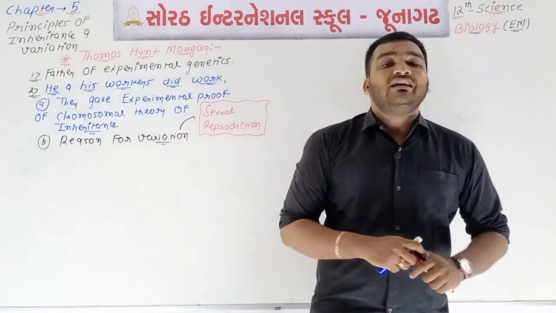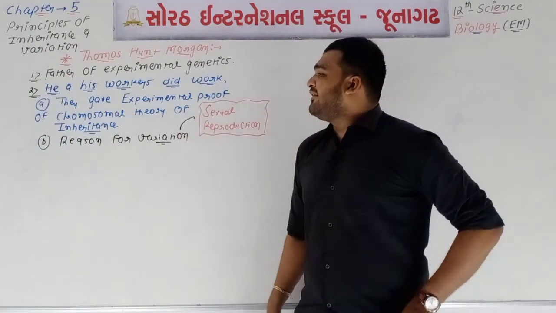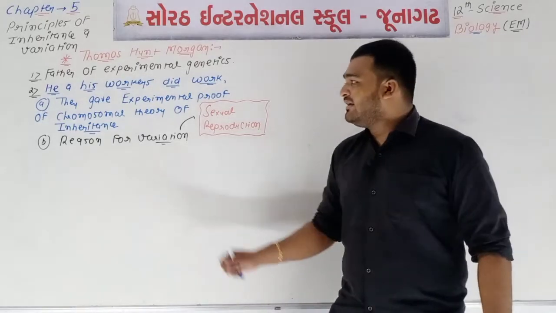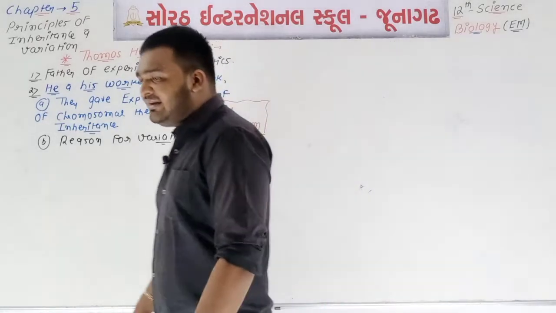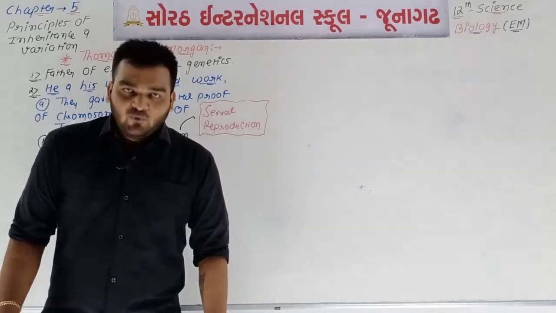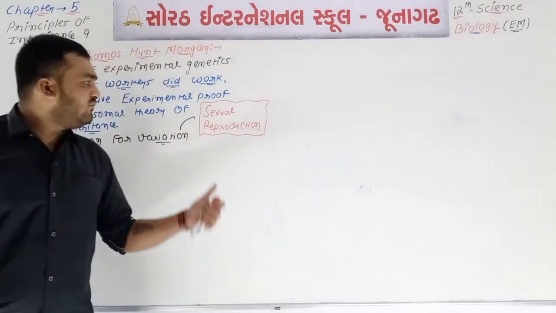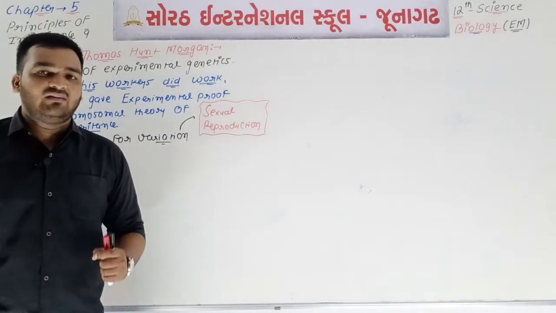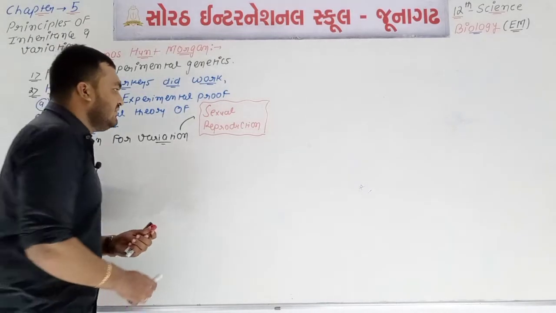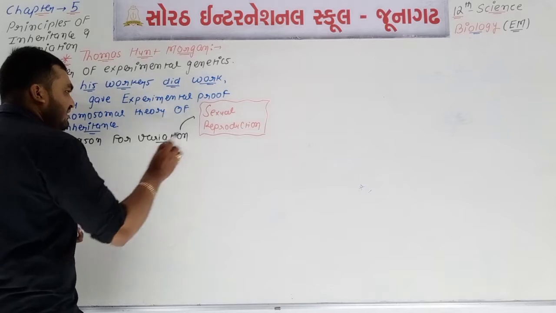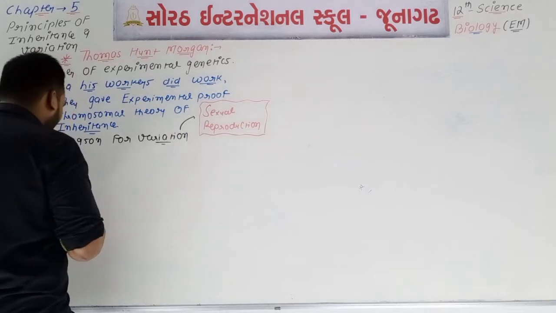First point is that he is known as the father of experimental genetics. The first one gave experimental proof of the chromosomal theory of inheritance, and second, we can say that the reason for variation is hidden in the sexual type of reproduction.